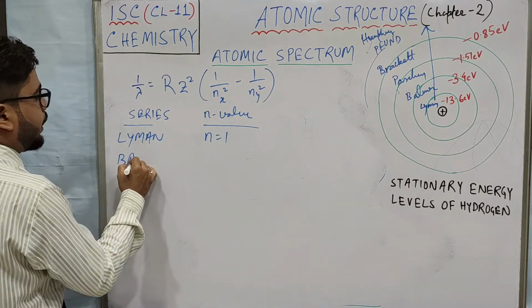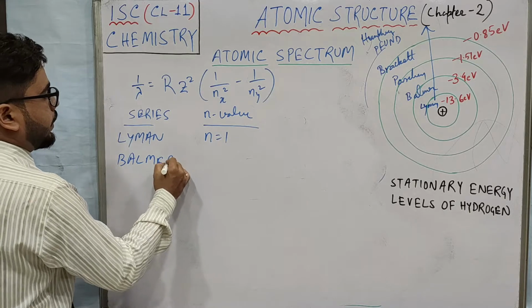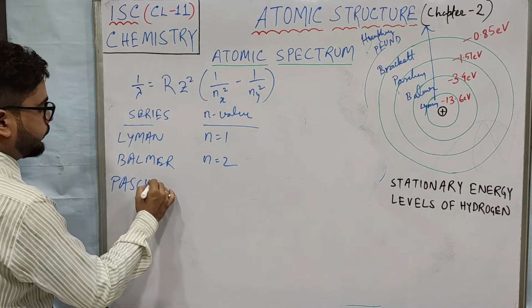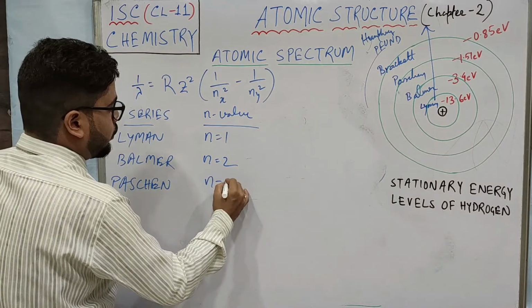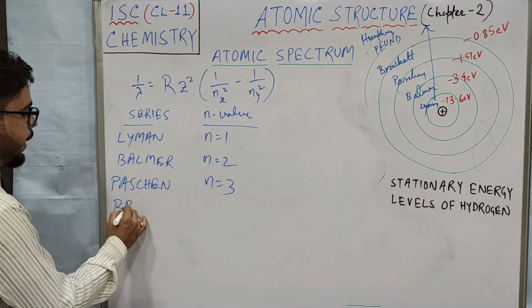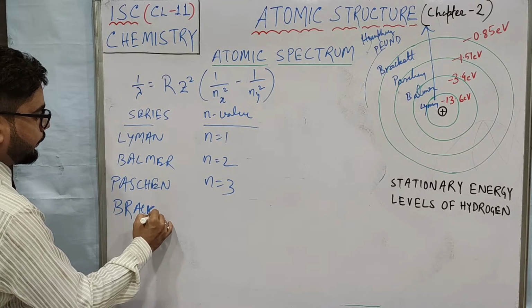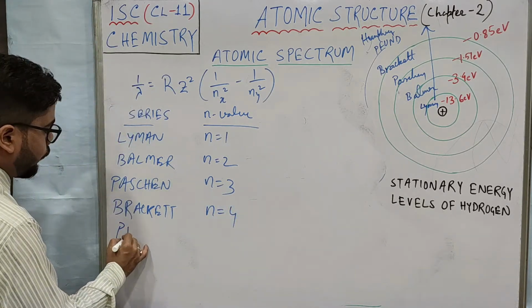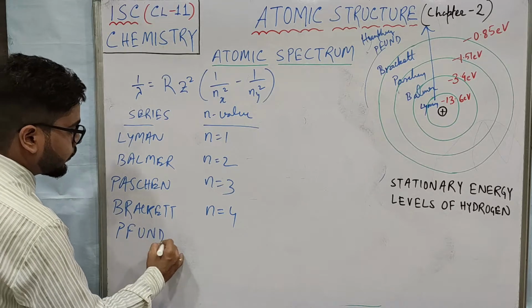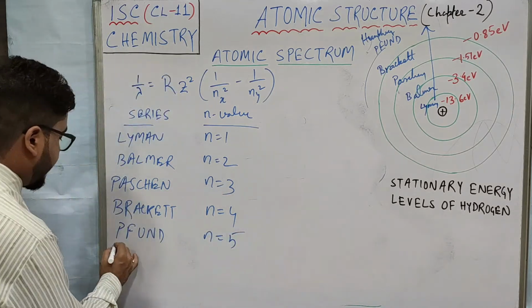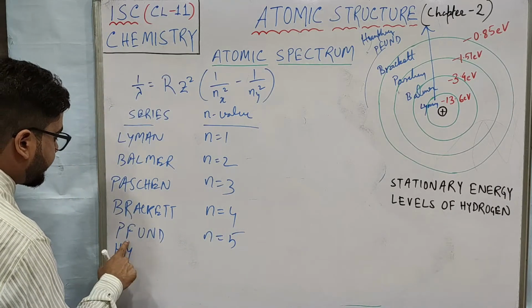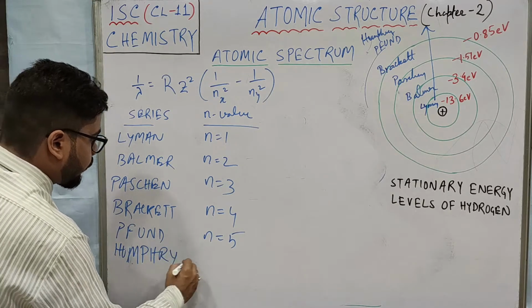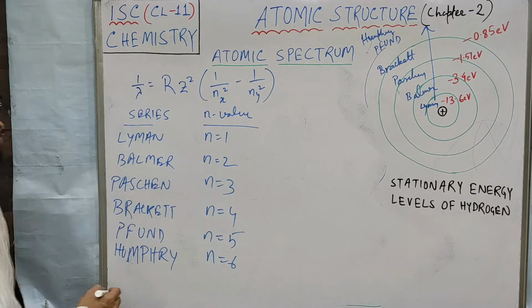For Balmer, n equals 2. For Paschen, n equals 3. For Brackett, n equals 4. For Pfund, n equals 5. And for Humphrey, n equals 6.